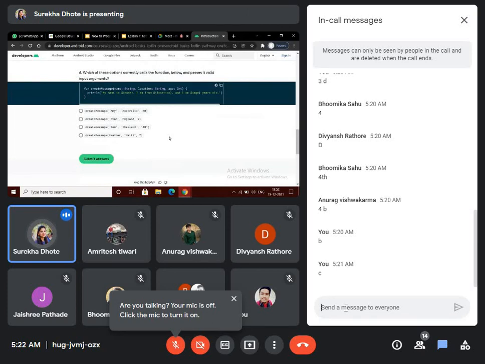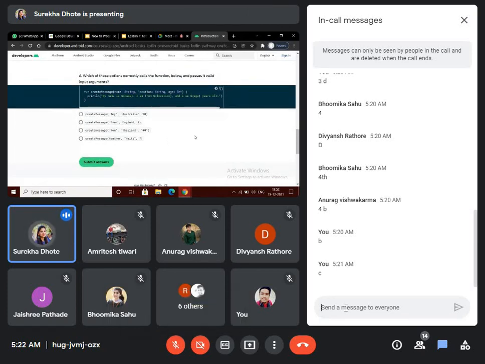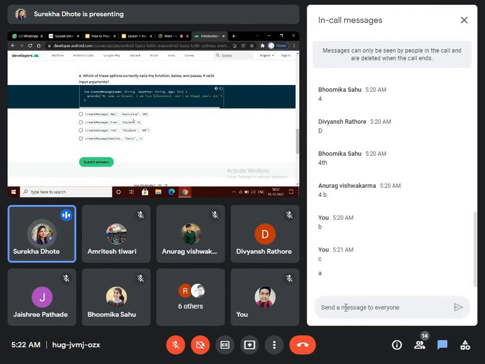Which of these options correctly calls the function below and passes it valid input arguments? Function create message, name string, location string, age. My name is name. I am from location. So which one of these four is the valid argument?